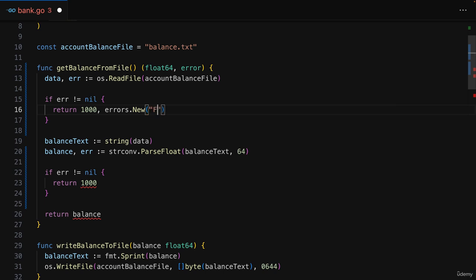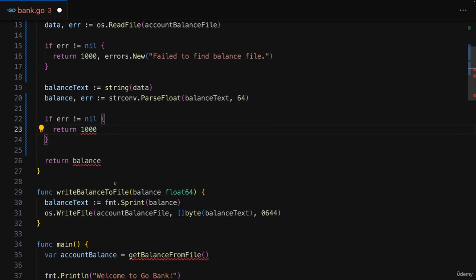For example, failed to read file, or failed to find balance file, something like this. And then here, for the second error handling if check, we can produce another new error where we say failed to parse stored balance value, so that we have different error messages for different problems.